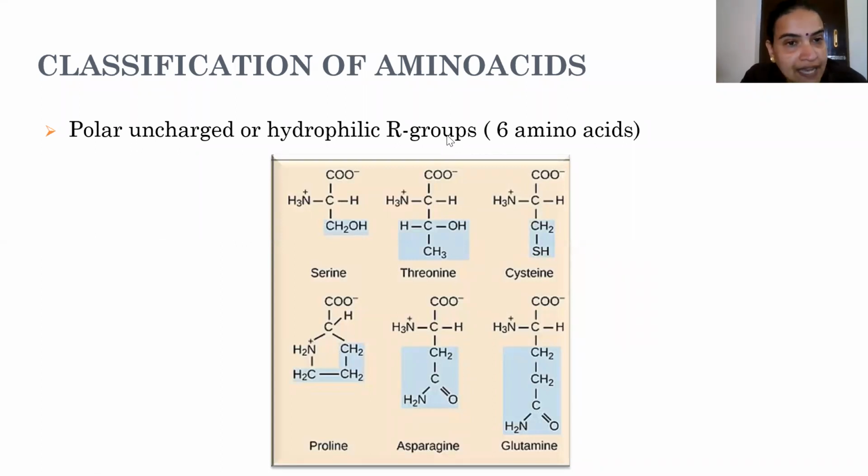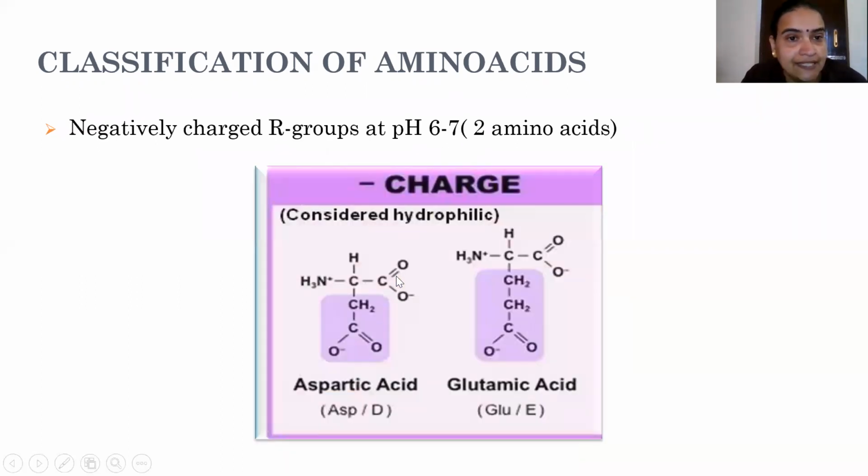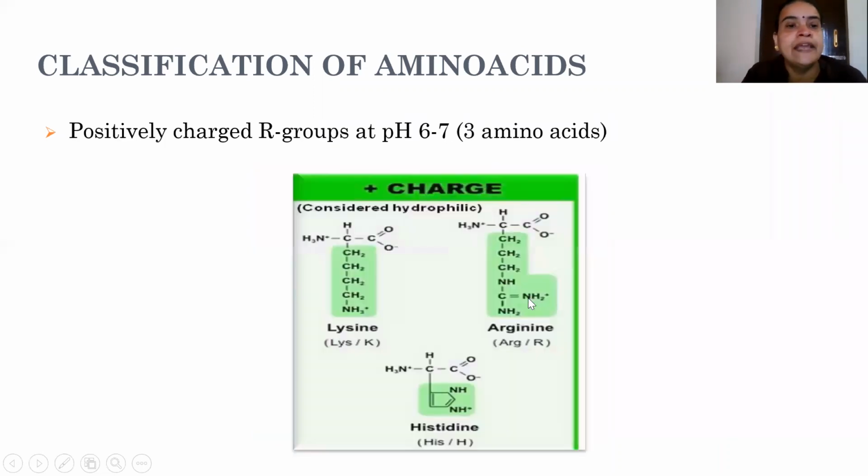One is positively charged, one is negatively charged. The second class is polar, neutral. The third class is polar, negatively charged. And the fourth class is polar, positively charged. In the polar, negatively charged class, how many amino acids are there? There are 2 amino acids as examples. Please try to learn at least one example for each class. Then positively charged, there are 3 amino acids as examples.